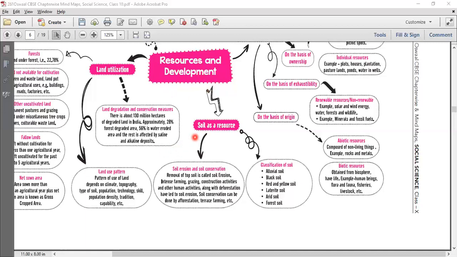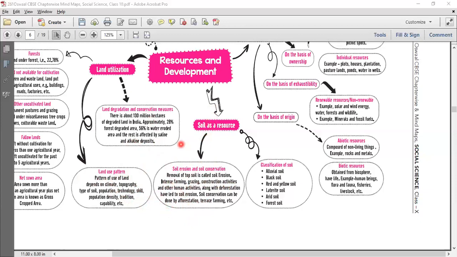Land use pattern is basically the way we use the land, and this depends on climate, topography, the type of soil, population, technology, the skill, population density, traditional capabilities, etc. All these help us define the land use pattern. What will that land be used for?